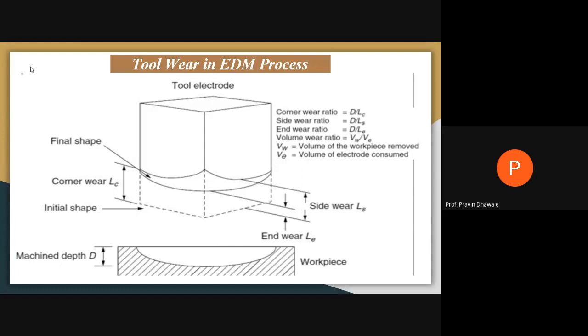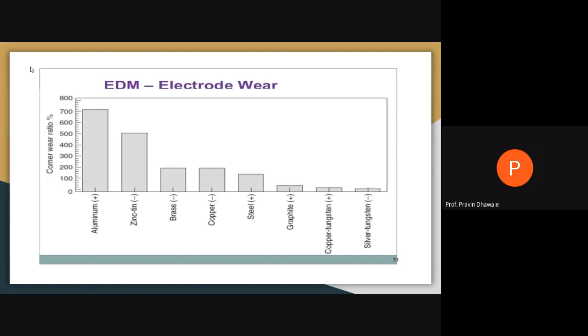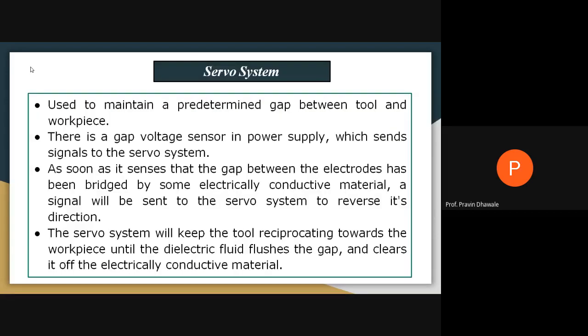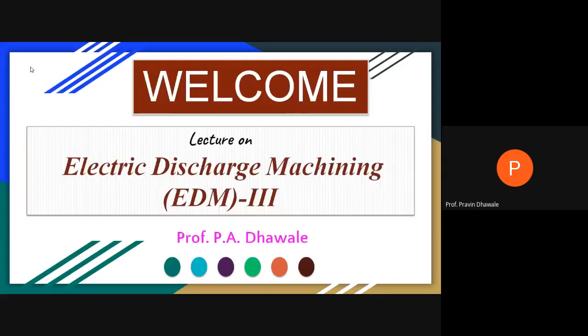It also reduces the material removal rate and affects the surface finish if a worn out electrode is used for machining. This diagram focuses on the corner wear ratio for the different types of materials which are used for the electrode. This is the formula by which we can calculate the electrode wear. The servo system is mainly required for maintaining a predetermined gap between the tool and the workpiece.